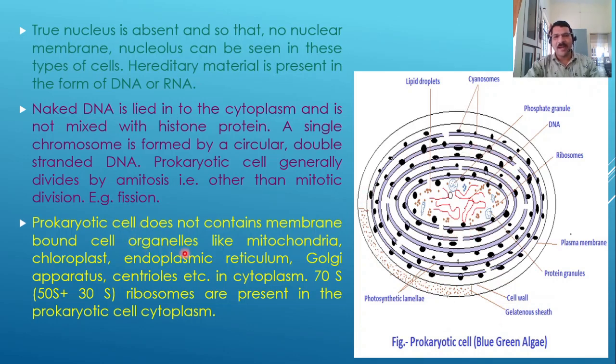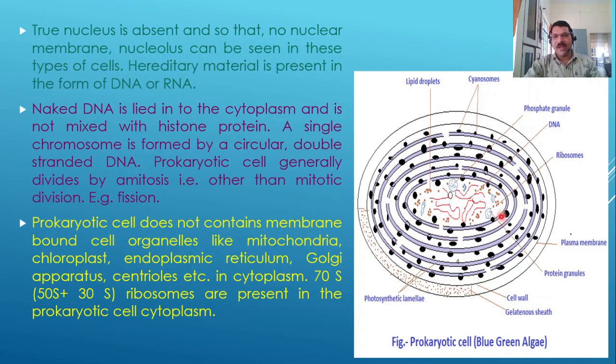These different cell organelles are present in the eukaryotic cell, but all of these are absent in the prokaryotic cell, and the functions of all these organelles are carried out by the plasma membrane itself. So this is a very important feature of the prokaryotic cell.